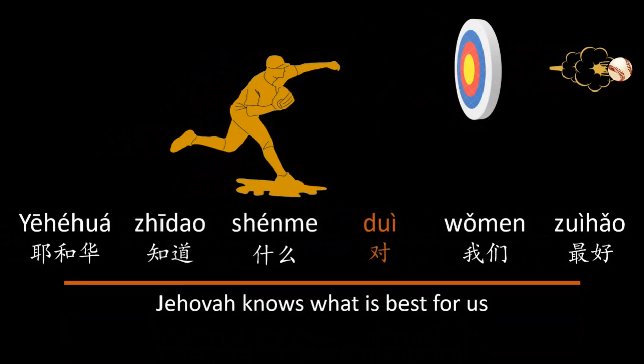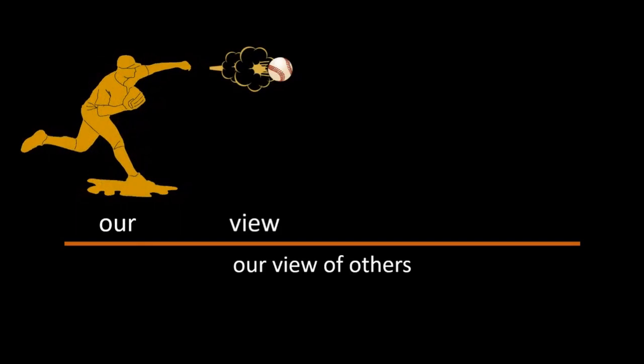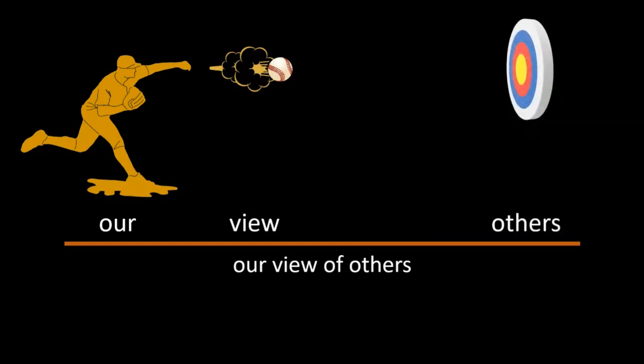So what we've seen so far is how 对 tells us toward what or whom a verb is targeted or directed. But it also does the same for nouns. Take this sentence, for example. Our view of others. So the metaphorical player is our. And what is the baseball? What is being directed towards something or someone? It is the noun view. And who is the target of this noun view? Who's on the receiving end of the view? It's others. And to show the directional relationship, we have yet another preposition.